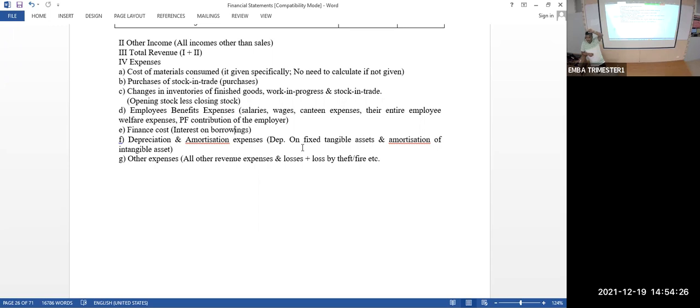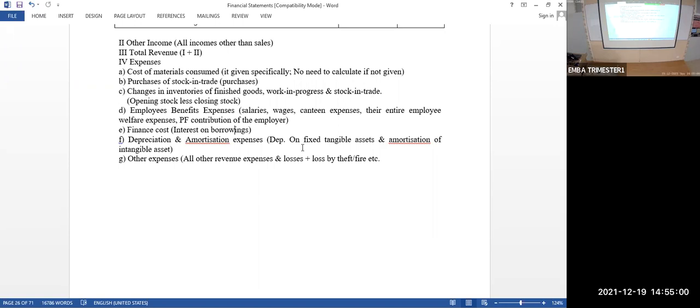In the trial balance, you may find one item called profit and loss account. If it's an ongoing business, it will have a trial balance with that item. In the assignment you're preparing, it won't come because it's a new business. Suppose 2 lakh rupees is there on the credit side of the trial balance in the name of profit and loss account. That is the surplus of last year.